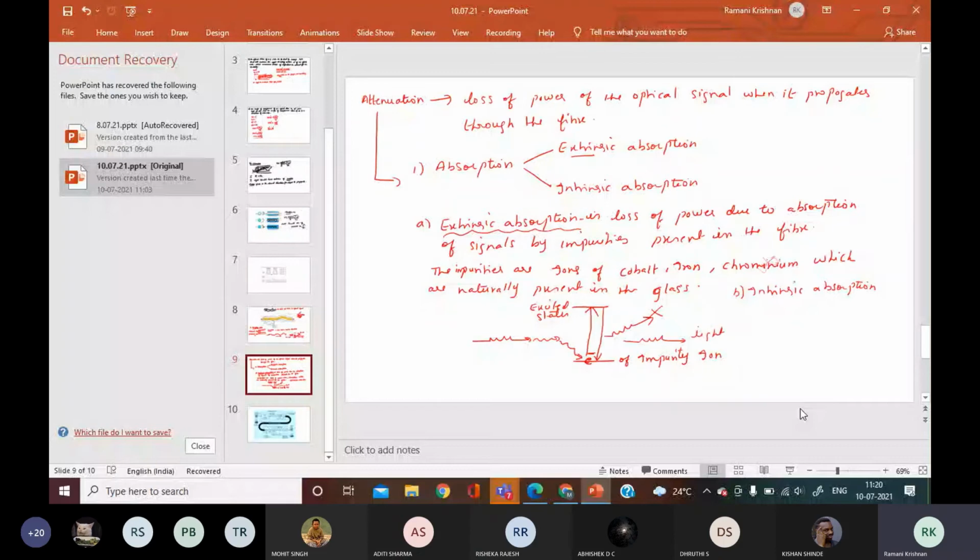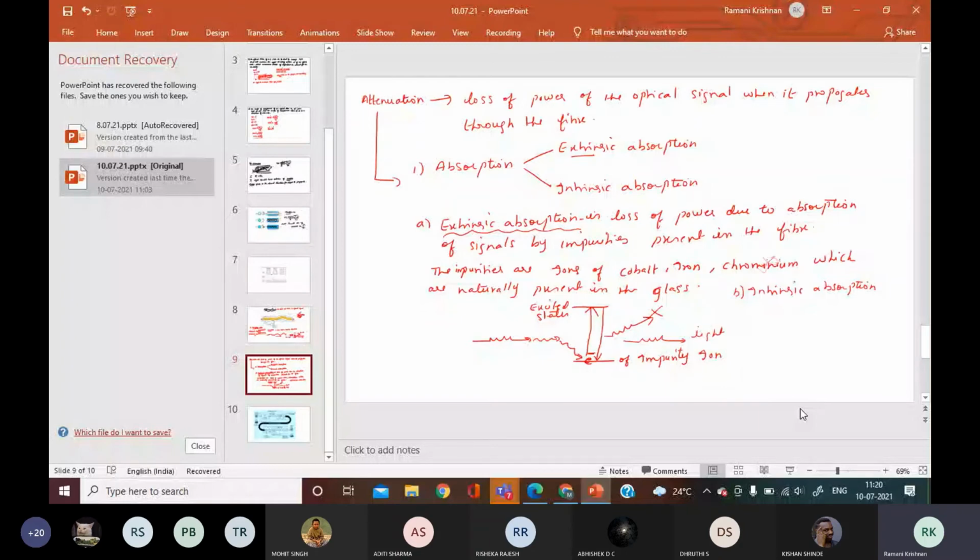Okay. So that is called extrinsic absorption. It means the impurities present in the optical fibers will absorb the photons. The electrons absorb the photons and they go to the excited state. They come down by emitting a photon. The energy of this emitted photon is different from the energy of the optical signal, so it is a waste.